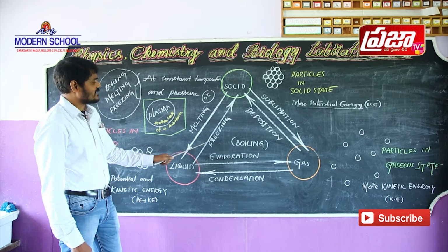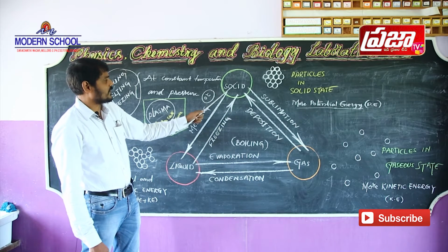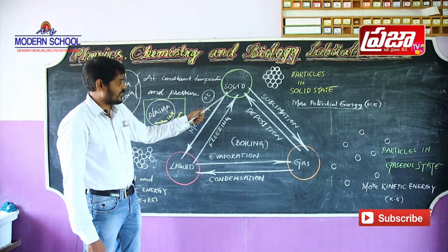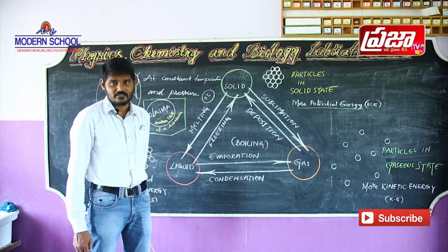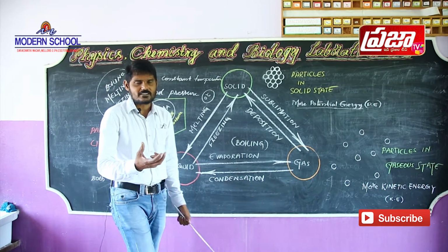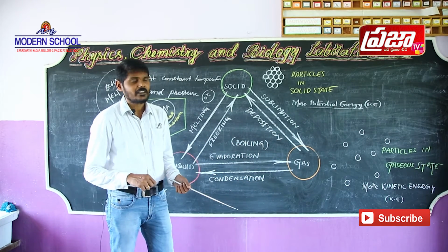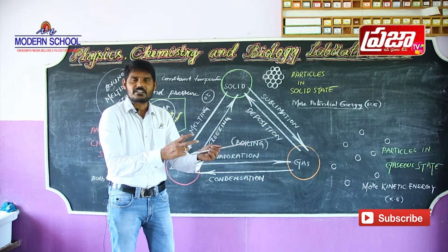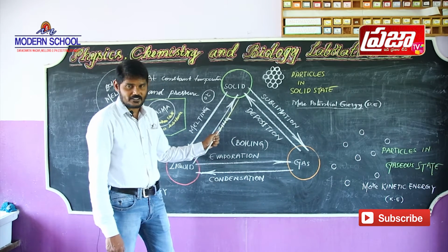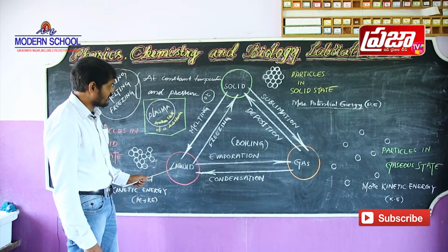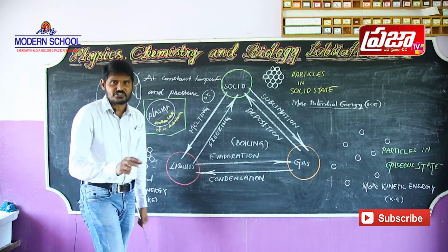Next, freezing, the reverse of melting. A liquid state substance which turns into solid state at a constant temperature and pressure is called freezing. We usually take some water in a freezing tray and keep it in the deep freezer of our refrigerator. So liquid water turns into solid state. That process is known as freezing. Freezing is the change of a liquid state substance into solid state at constant temperature and pressure.